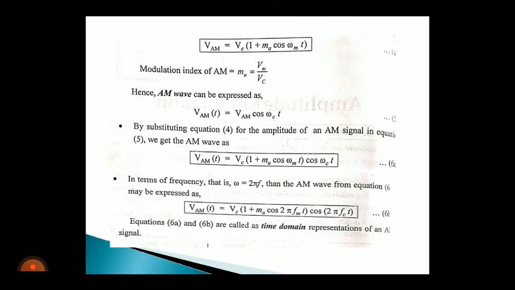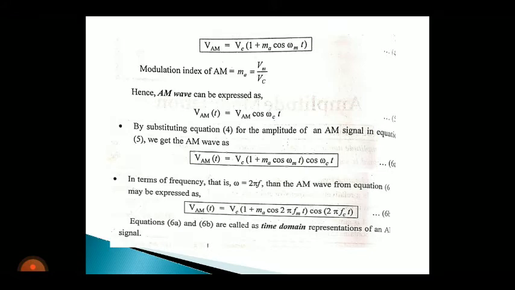The modulation index of AM is represented by the letter Ma, and its formula is Ma equals Vm by Vc. Here Vm represents the amplitude of the modulating signal or message signal, and Vc represents the amplitude of the carrier signal. So modulation index is defined as the ratio of peak amplitude of the message signal to the peak amplitude of the carrier signal.